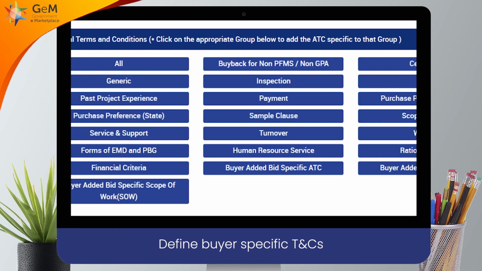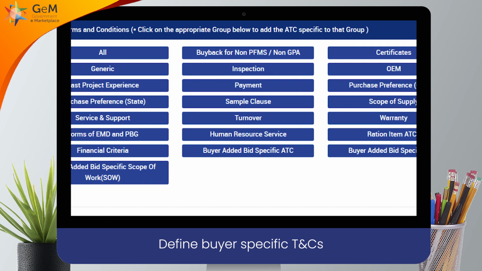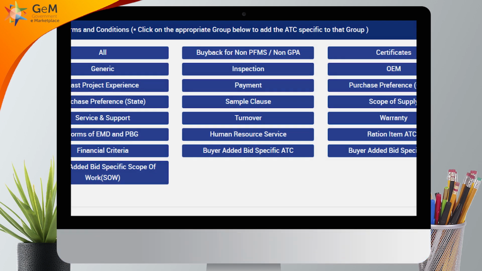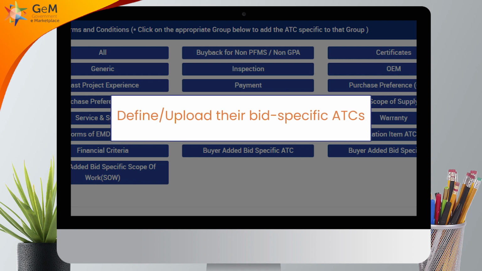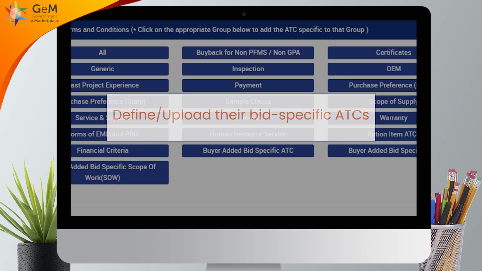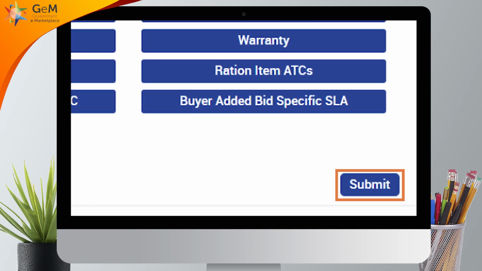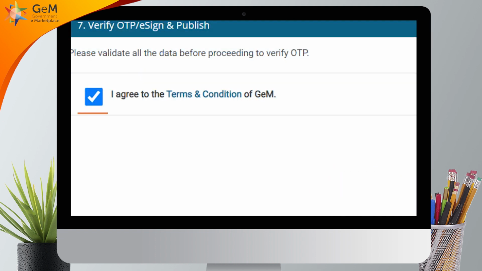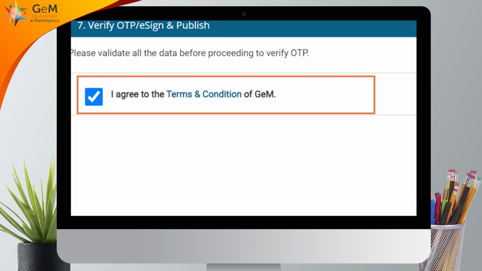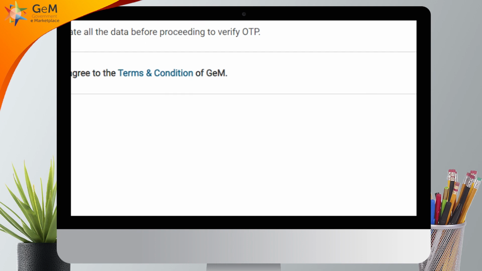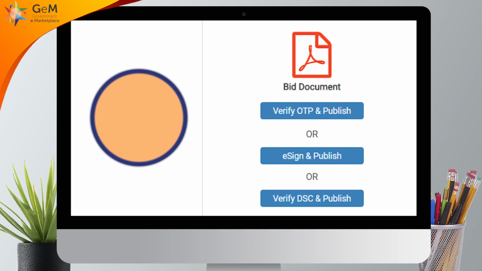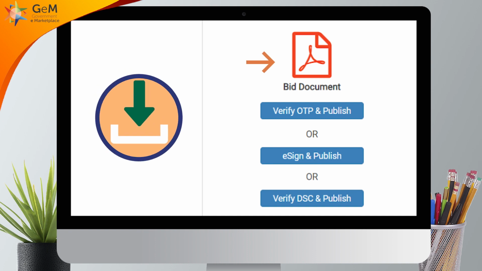Next, to define buyer-specific T&Cs, buyer can click on Buyer Added Bid-Specific ATC and define or upload their bid-specific ATCs. After adding ATC details, click on Submit to continue. Buyer has to agree to the GTC of GEM to continue. Finally, buyer can download the bid document from here and select the relevant option to verify and publish the bid.